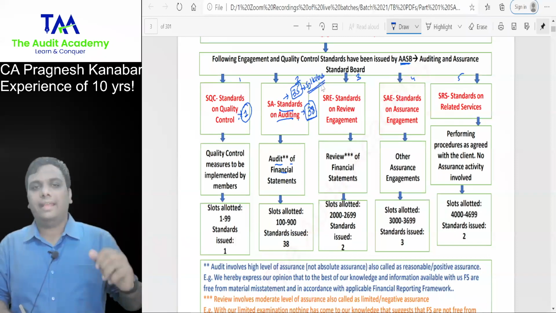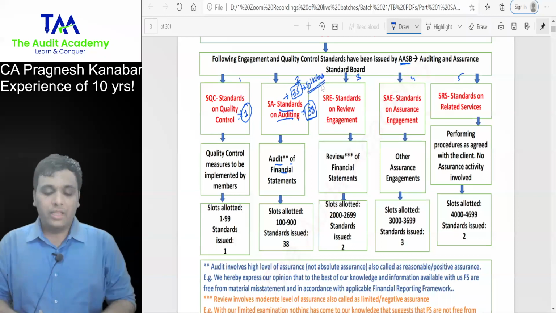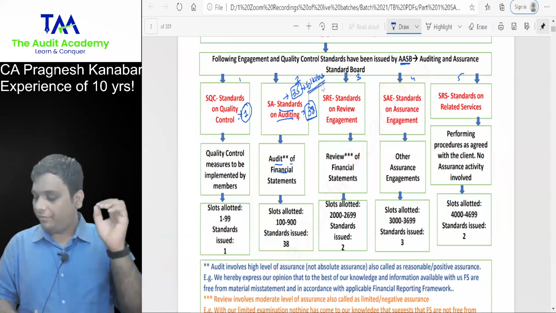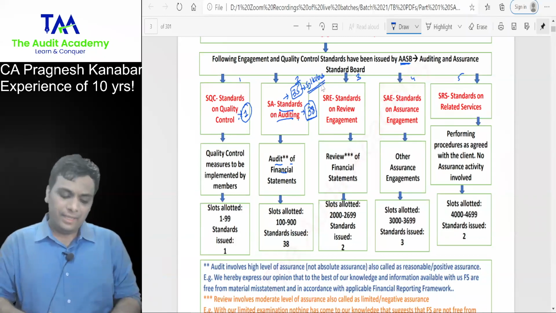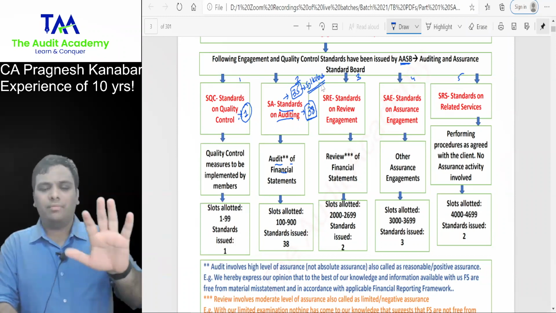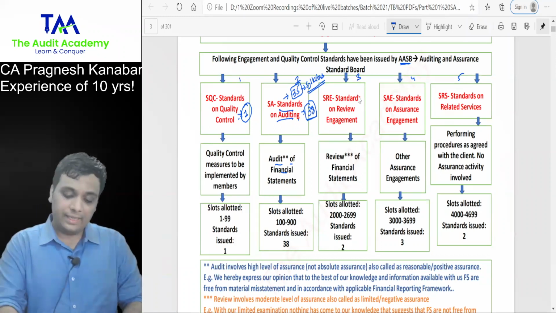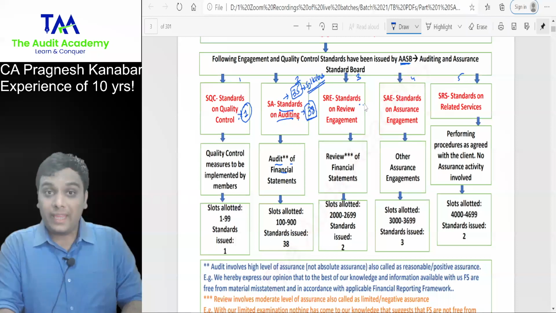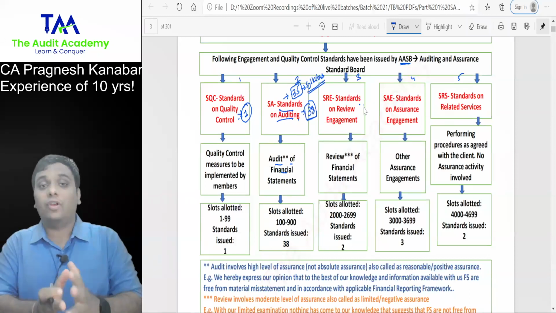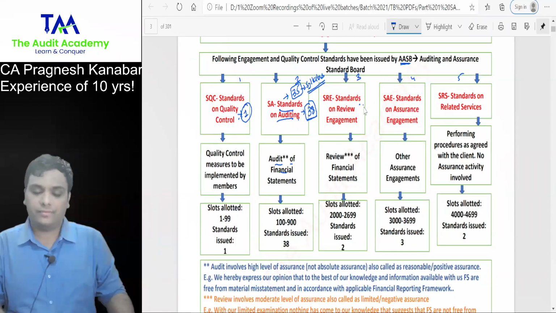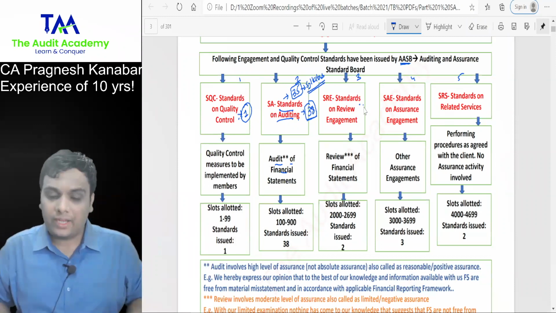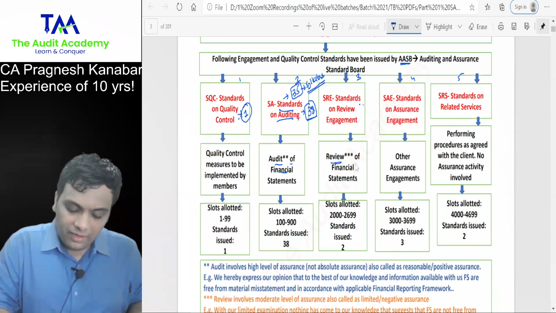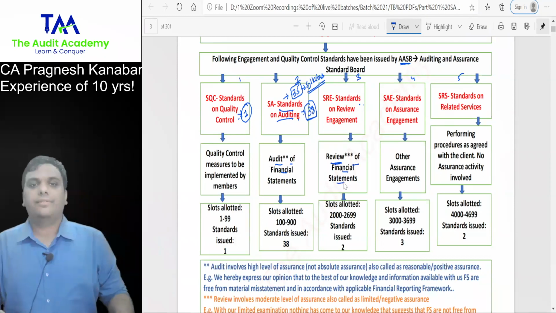Basically, you don't have the 800 series in your syllabus. So standards on auditing are for audit of financial statements. These numbers that are allotted, if you don't remember them, it is okay, that's fine. Standards on review engagement. Now I want everyone to focus because we are solving an examination question. Standards on review engagement have been given for review of financial statements.